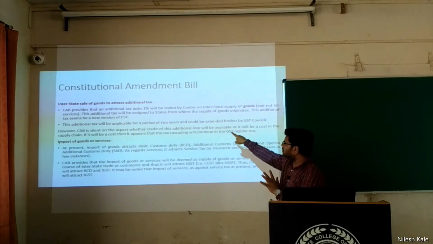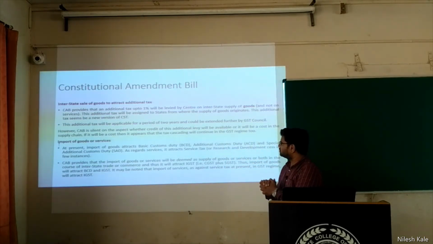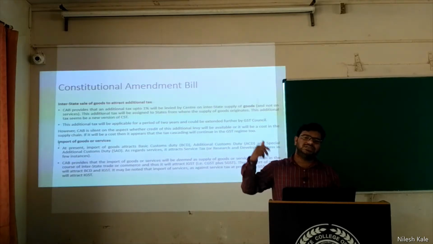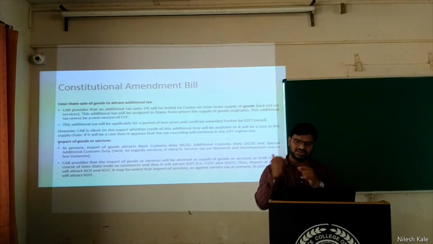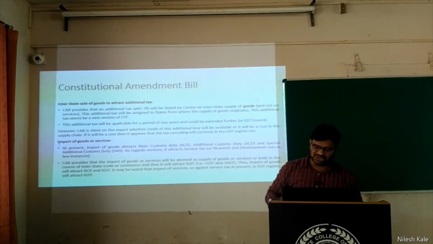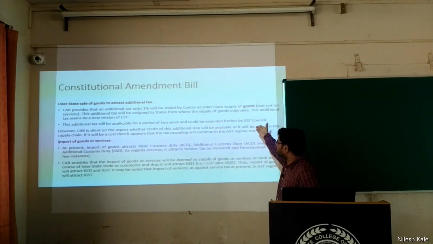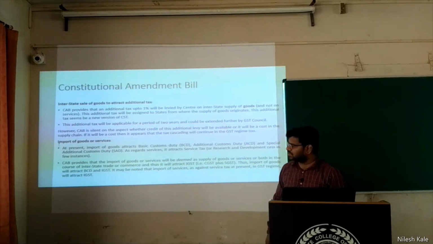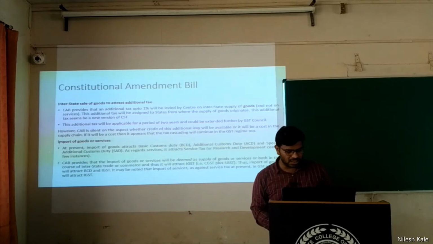The additional tax will be applicable for a period of 2 years and could be extended further by the GST Council. The 2 years are already passed, from 2017 to 2018 and 2019. Now there is no sense in reading this sentence. We will go ahead. Import of goods and services.